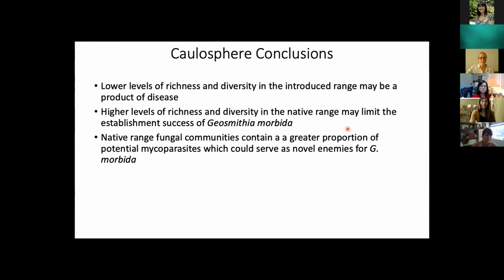And then lastly, we see that the native range fungal communities contain a greater proportion of potential mycoparasites. And these could serve as novel enemies for Geosmithia morbida, particularly because we know that the community composition of these mycoparasites differs between the native range of eastern black walnut and the introduced range of eastern black walnut.